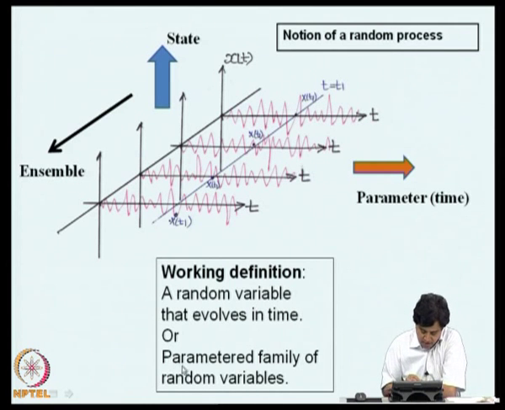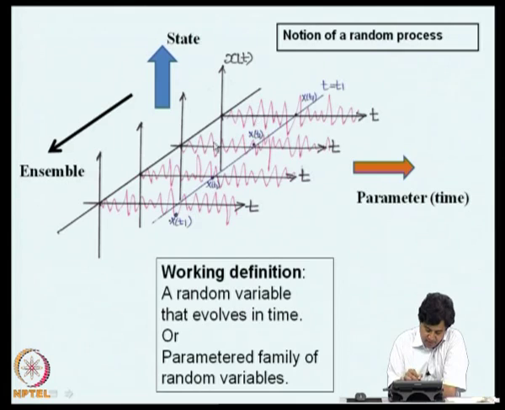So, a random process can be taken as a random variable that evolves in time. We can also call it a parametered family of random variables, because for every t there is a random variable. This time t that I am calling time is called a parameter. It can be space and time, it can be multidimensional, we will see it later. And the value that x of t takes, we call it state.